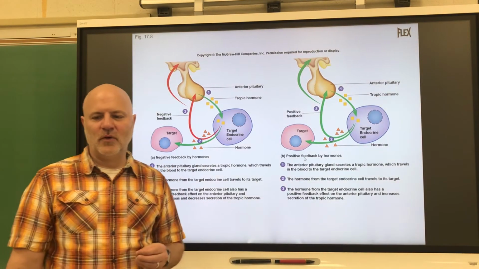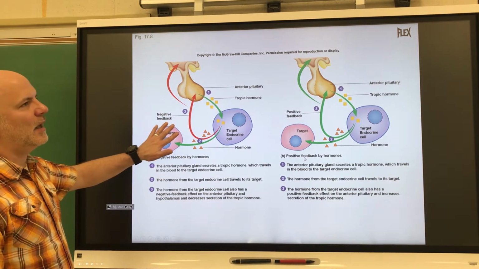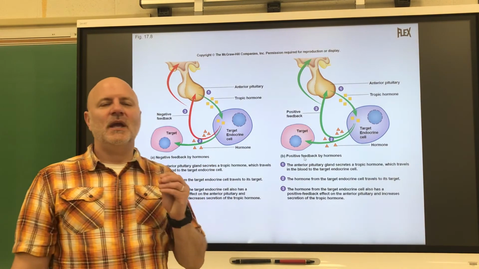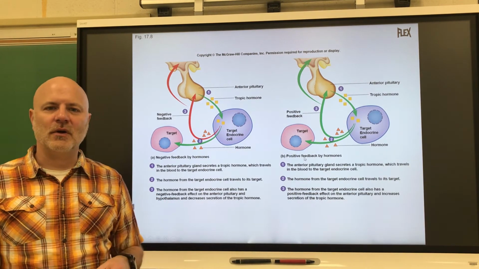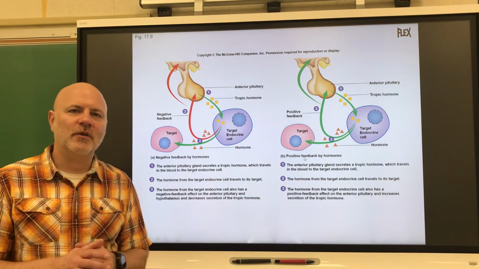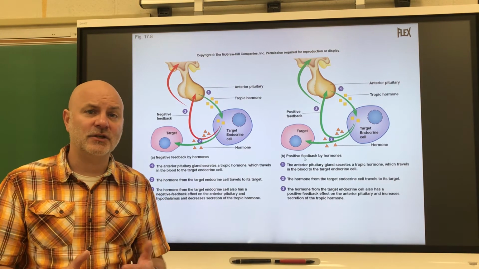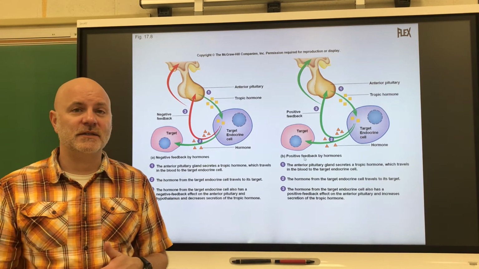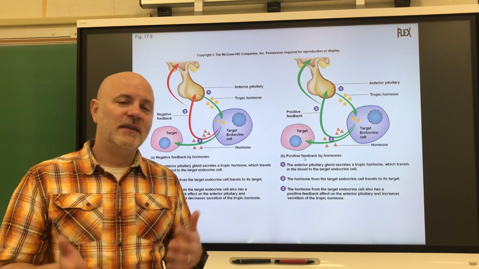So let's take a look at regulation of hormone secretions. The regulation of hormone secretions could either be through a negative feedback, and that's where the output of a system suppresses or inhibits the activity of the system, or it could be a positive feedback mechanism, and that's where the output of the system causes more of that to occur. Now, positive feedback mechanisms are kind of rare. The birthing process is one, and that's where the baby's head pushes against the cervix, causing cervical dilation, which causes oxytocin secretion, which causes uterine contraction, which causes the baby's head to get pushed further against the cervix, which could cause more cervical dilation. That's kind of rare.